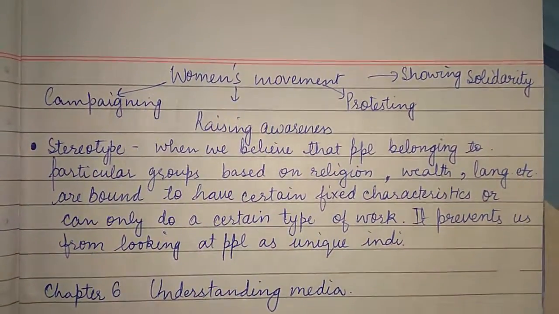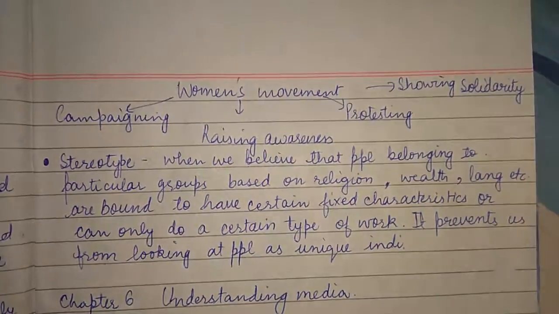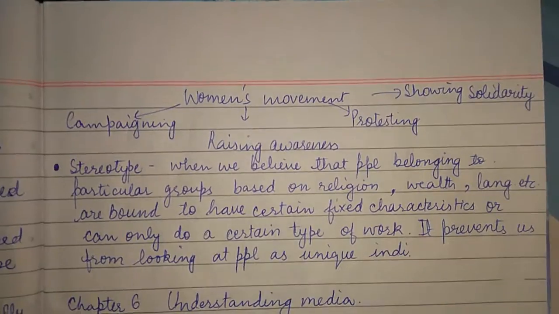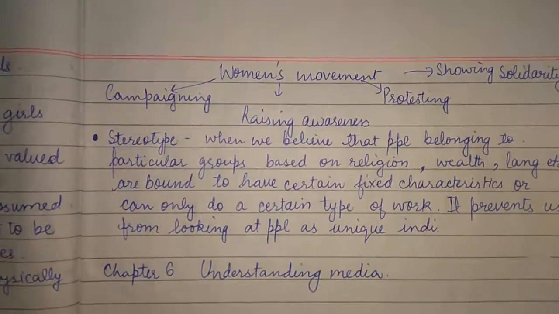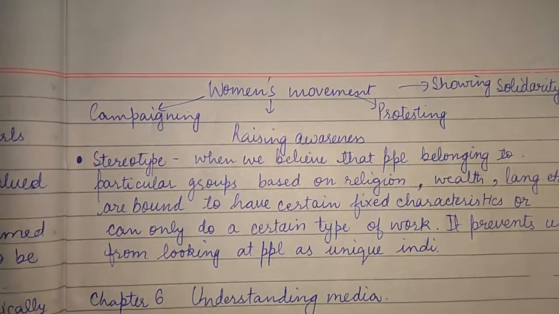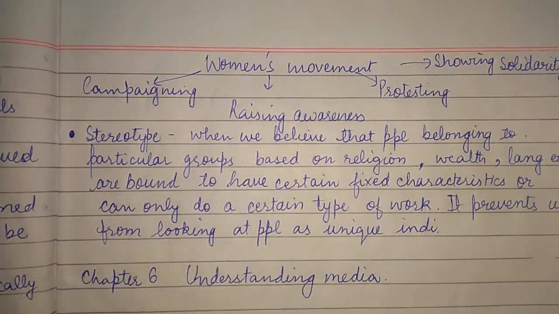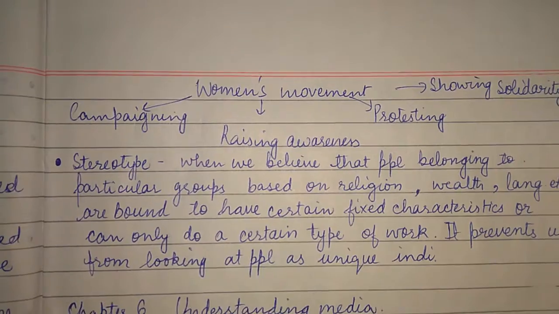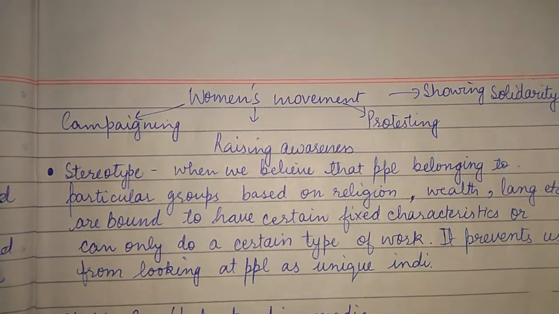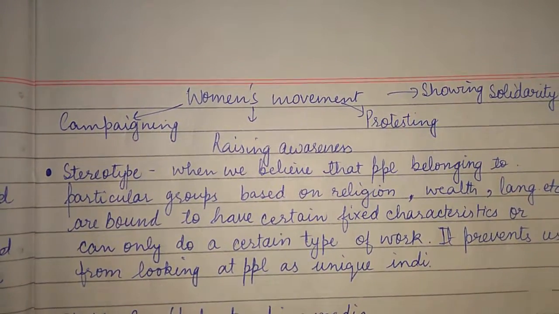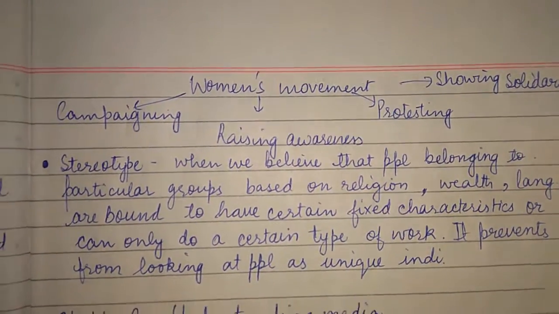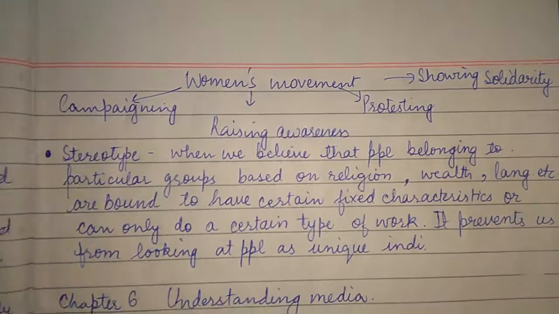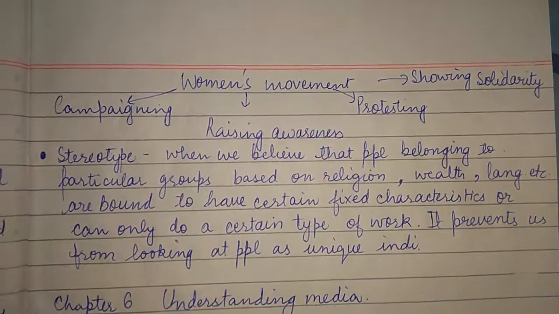And the last topic is the women's movement. How has the women's movement taken shape? What have women done? They have done campaigning, they have raised awareness, protesting has been done, and showing solidarity has been done. What is a stereotype? A stereotype is when we believe that people belonging to a particular group based on religion, wealth, or language are bound to have a certain characteristic or can only do a certain type of work. This stereotype prevents us from looking at people as unique individuals.